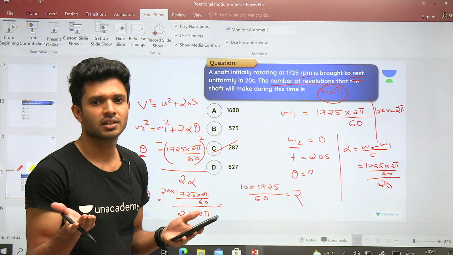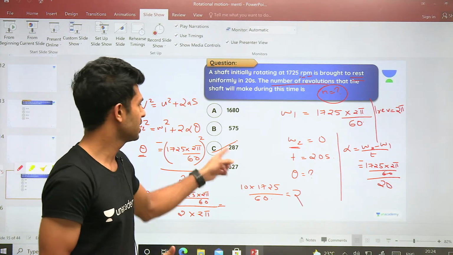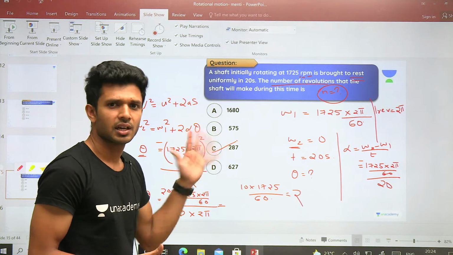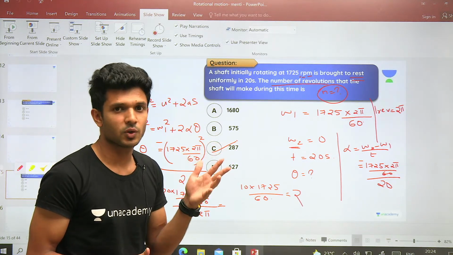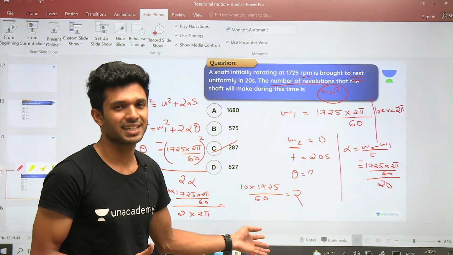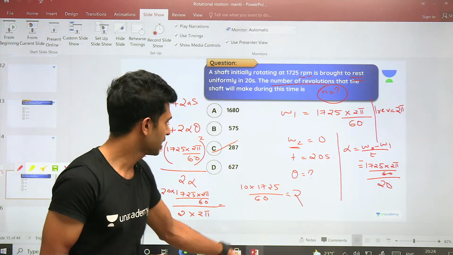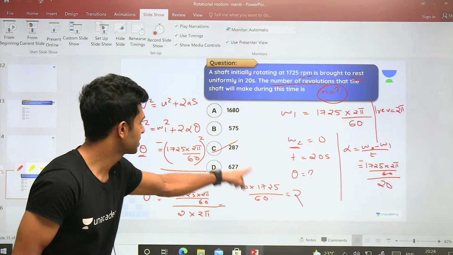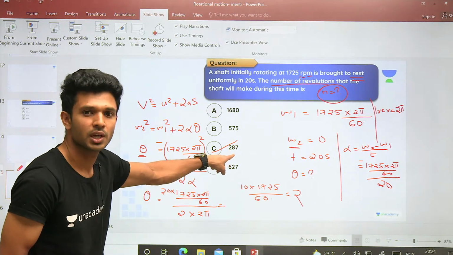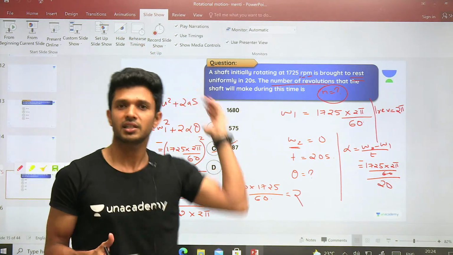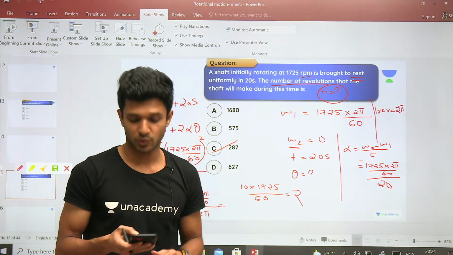Now let me ask you, do you actually have to complete the calculation here? Don't, it is an objective problem. No one is asking whether you know division and multiplication. So don't do the entire mathematics and spend your time over here, because you already know 17 by 6 is 2. So tick the only option starting with 2 and move ahead, because you have a lot of questions waiting for you.